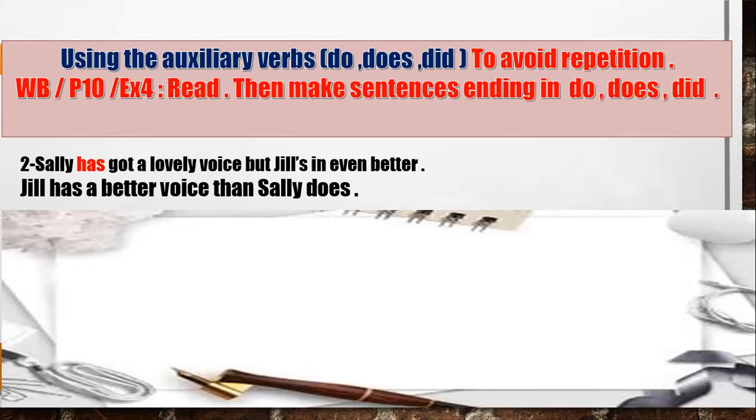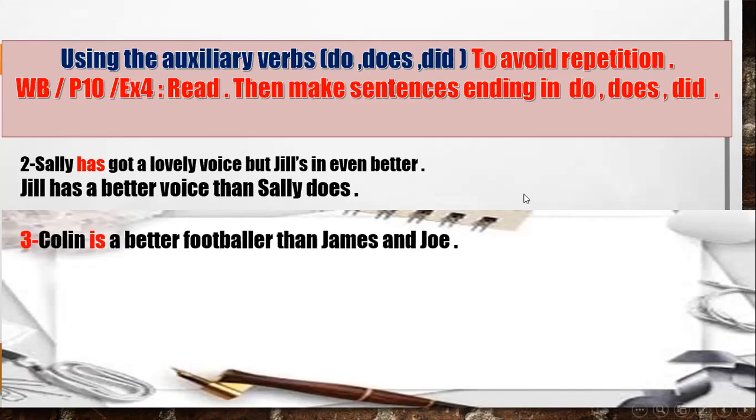So instead of saying Sally has a lovely voice and Jill has a lovely voice and it is better than Sally's, we can say Jill has a better voice than Sally does. Why do we use does, not do or did? Because we have simple present tense and the subject Sally is singular. So here we use does at the end of your statement.